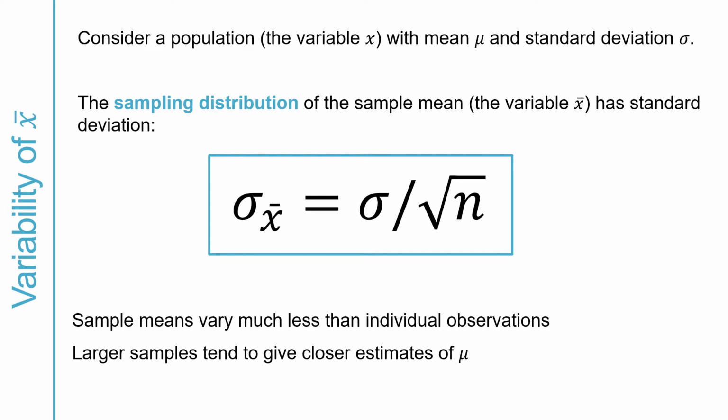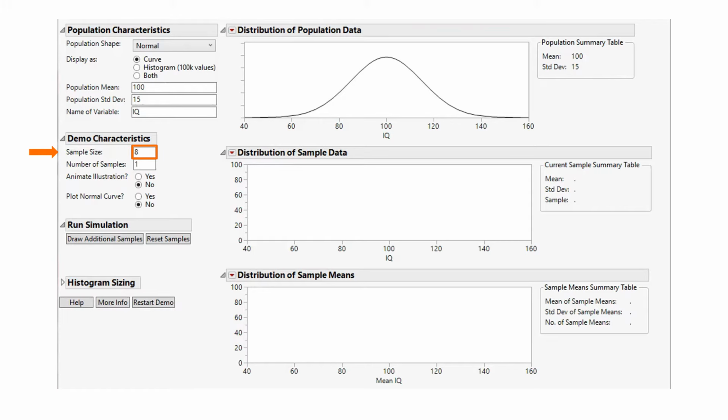We are also going to see that in action through simulations. We've seen this simulation before. This particular tool contains 3 panels. At the top, the distribution of the population. In the middle, the distribution of the actual sample data in one random sample of n observations. And at the bottom, we see in succession the accumulation of all the sample means xbar for each random sample from this population. The population is a model for the distribution of IQ scores in the general population, a normal distribution with mean mu 100 and standard deviation 15.